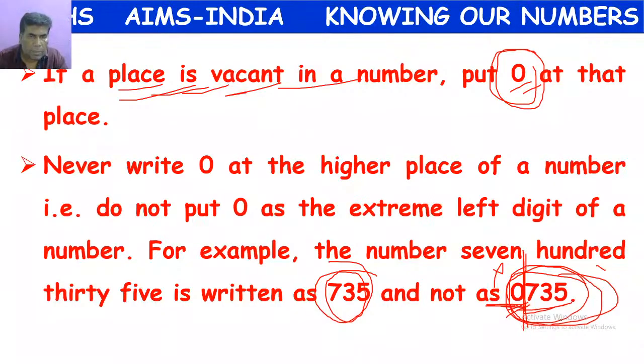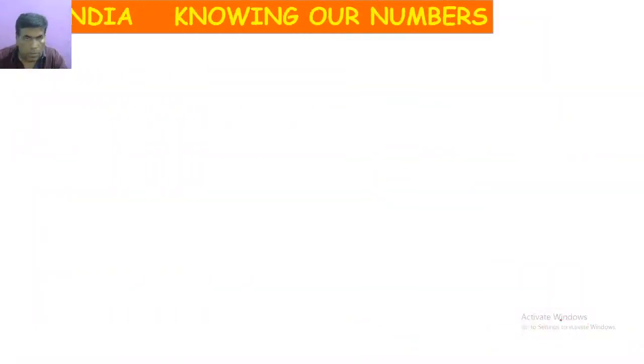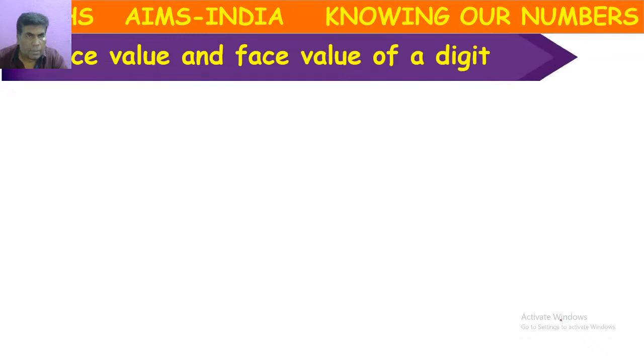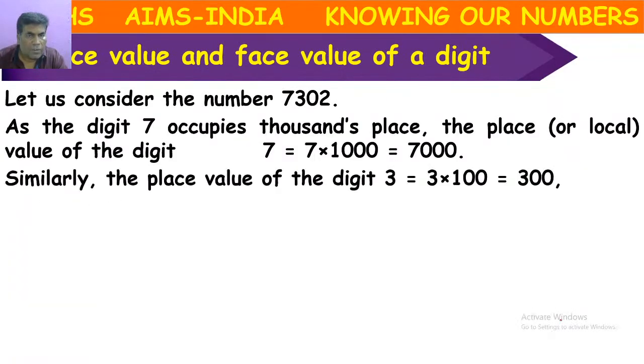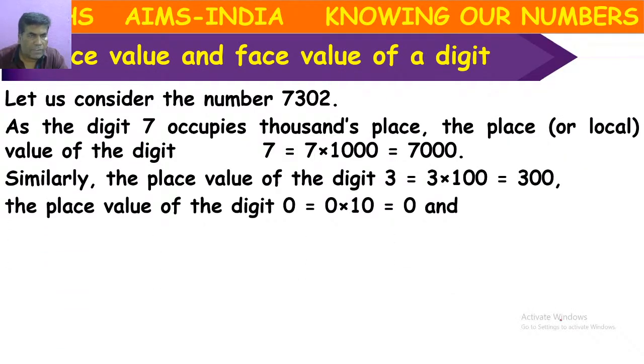Okay, so next: place value and face value. If you take the number 7302, 7 is in thousands place, so its place value is 7000.